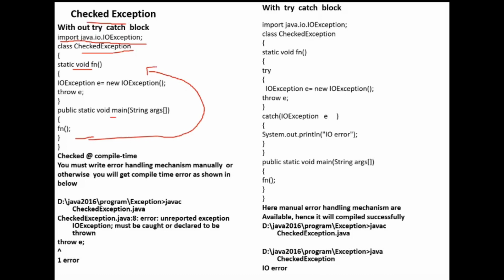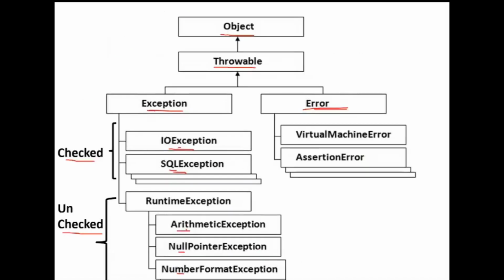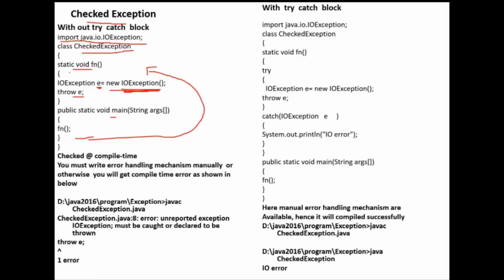Here I am explicitly creating an object of IO exception. So now this e is the object of IO exception, and then I'm throwing that exception. Here, about checked and unchecked exceptions: IO exception is a checked exception. When the compiler compiles the statement, it checks the type of this e. The type of e is IO exception, so the compiler itself can find out that this statement may cause an exception.